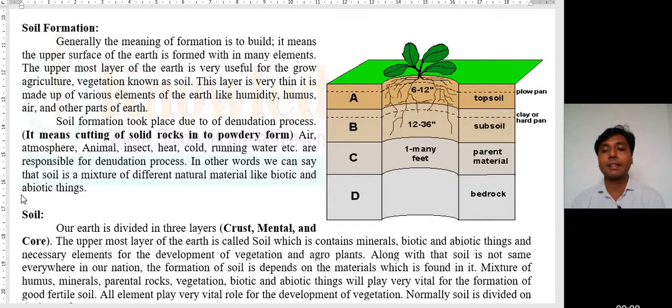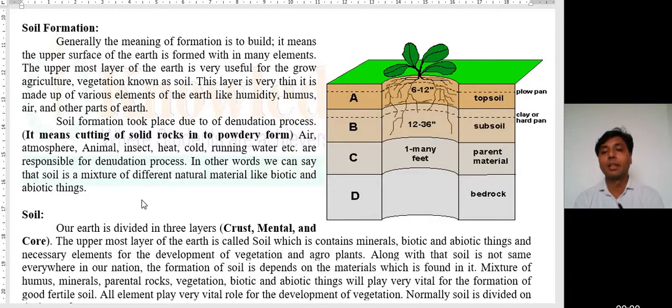In other words, we can say soil is a mixture of different natural materials in biotic and abiotic form. Dear students, soil is a mixture of biotic and abiotic, naturally non-living things and naturally living things. Biotic plus abiotic is equal to soil.